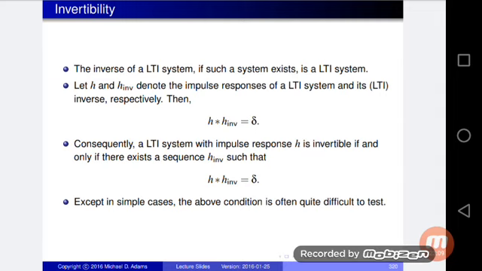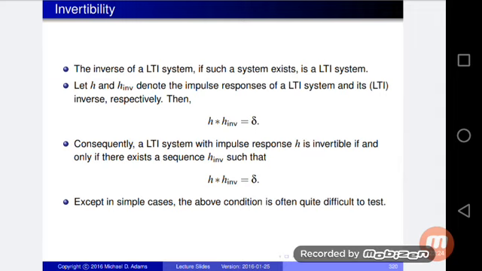Let h and h inverse denote the impulse response of an LTI system and its inverse system respectively. Then h convolved with h inverse is equal to delta.